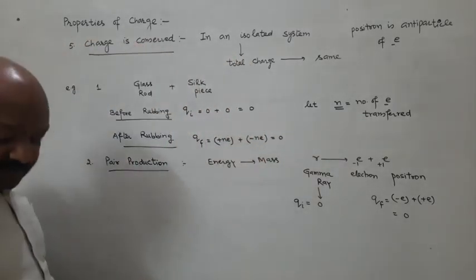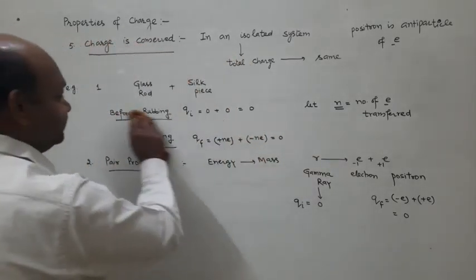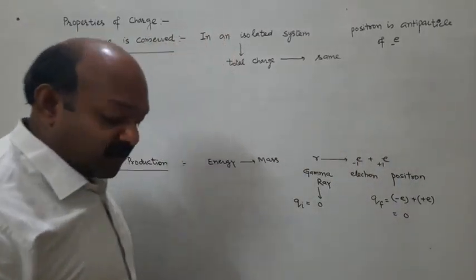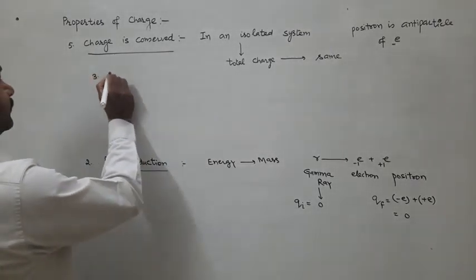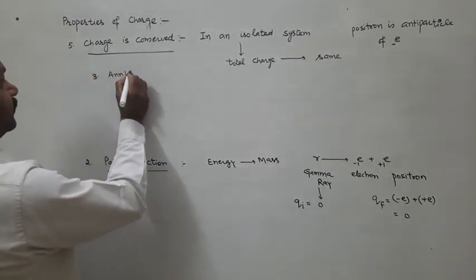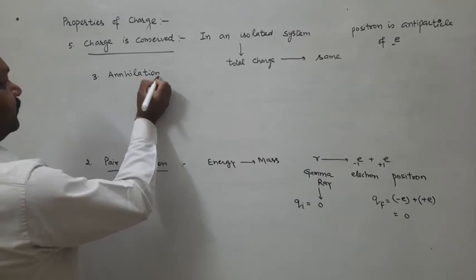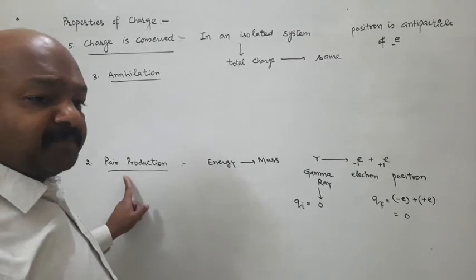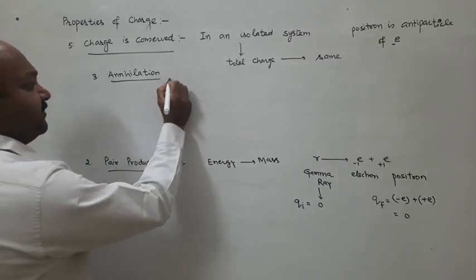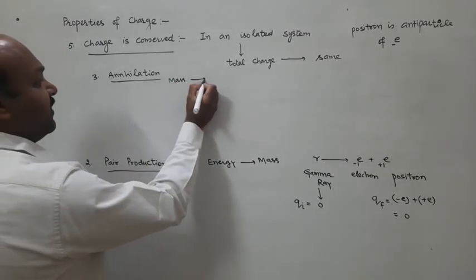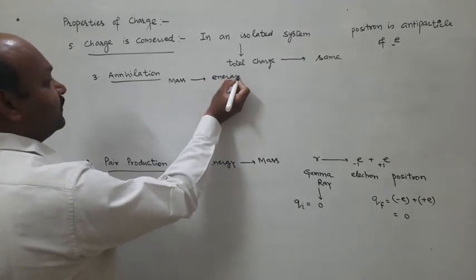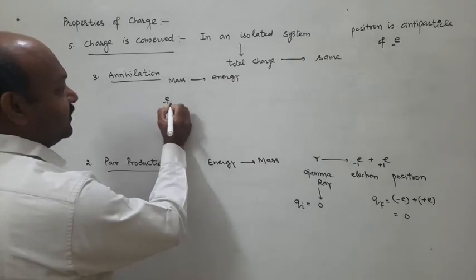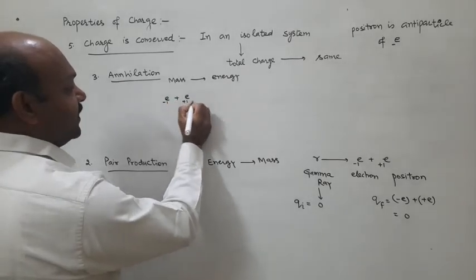So next phenomenon is the annihilation process. This phenomenon also you have studied in lower classes. Annihilation process is opposite to the pair production phenomenon. Here mass is converted into energy.